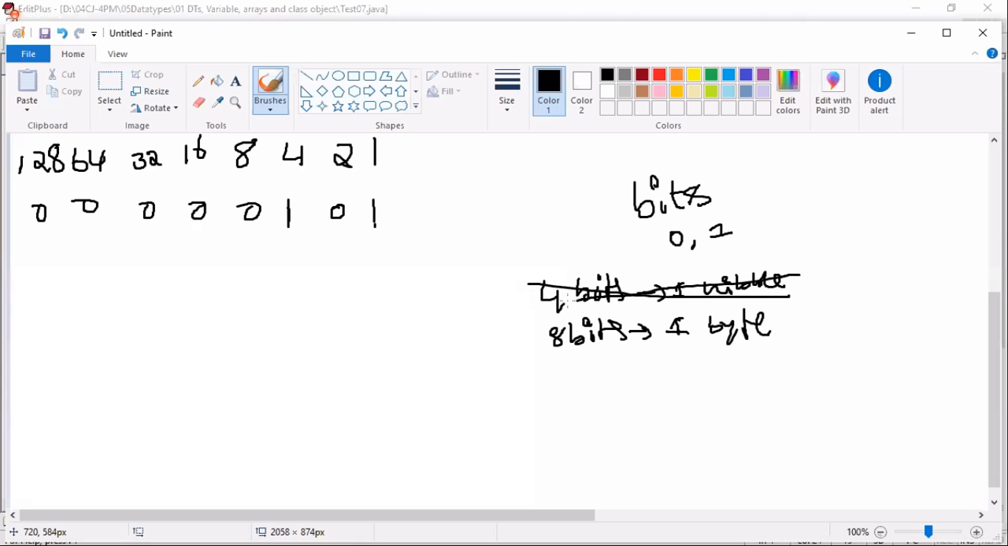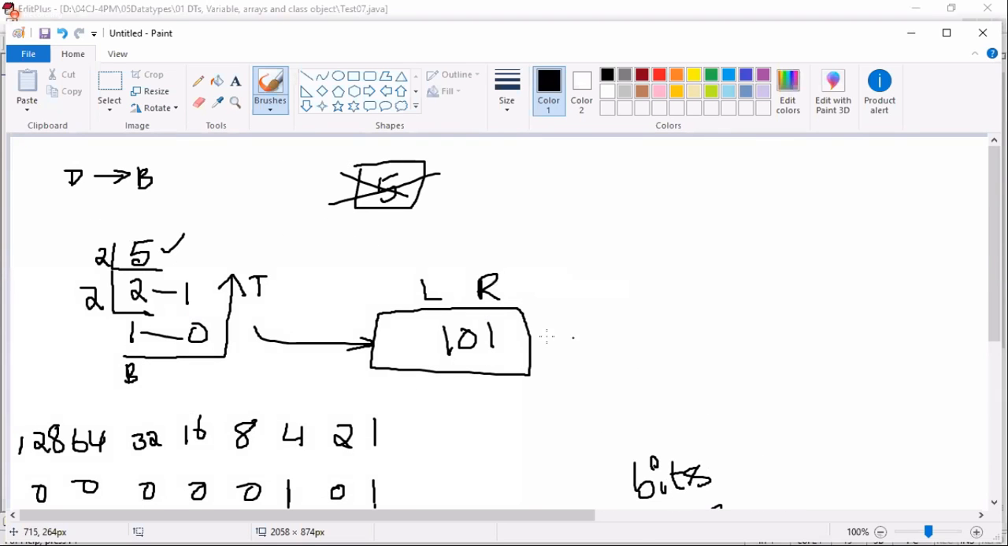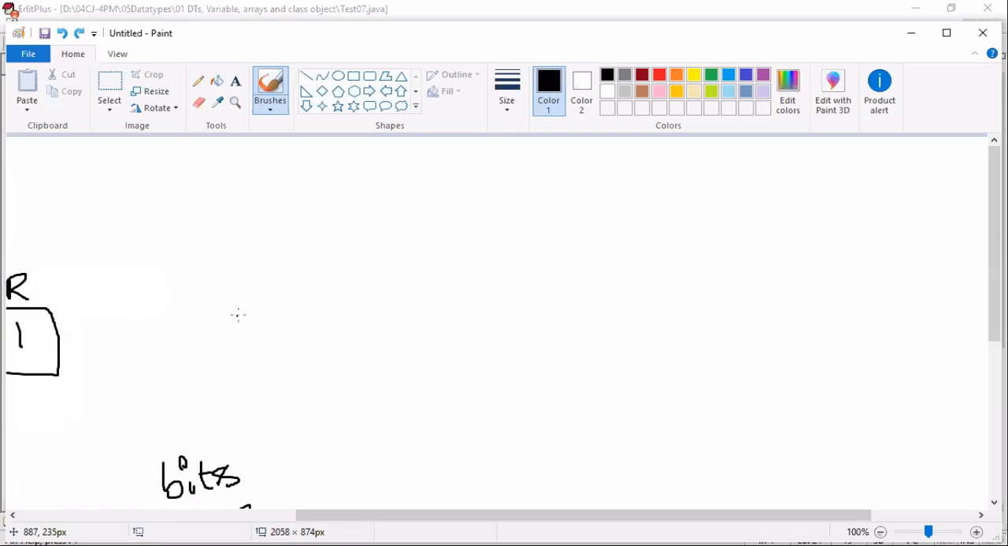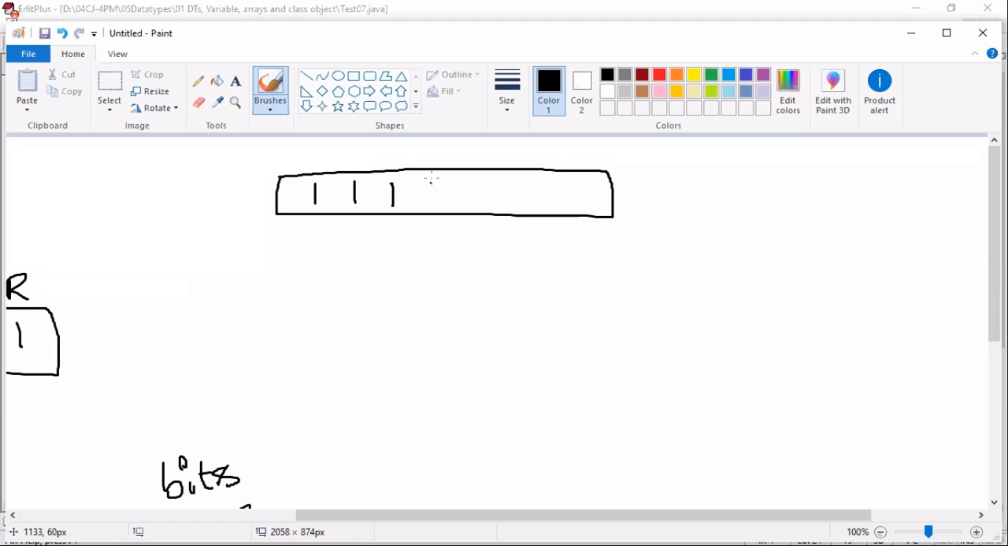Java doesn't follow this 4 bits format. Java follows 8 bits format. The minimum memory occupied to store a value is 1 byte, which is 8 bits. Observe here, by this division of 5, we got 101. 1 byte memory is nothing but you can consider it as 8 divisions: 1, 2, 3, 4, 5, 6, 7, 8. This is the left side and this is the right.